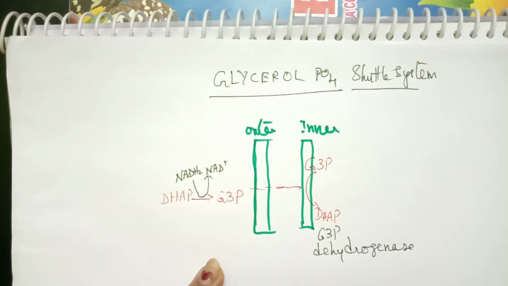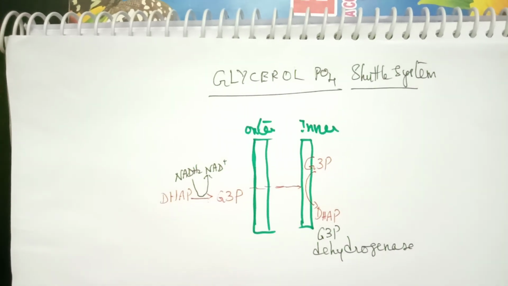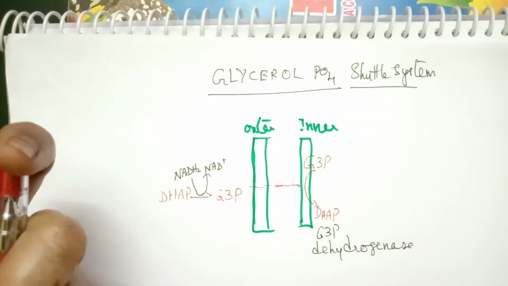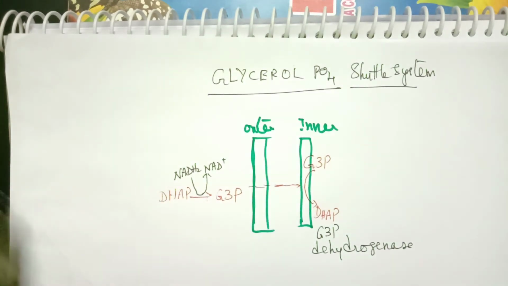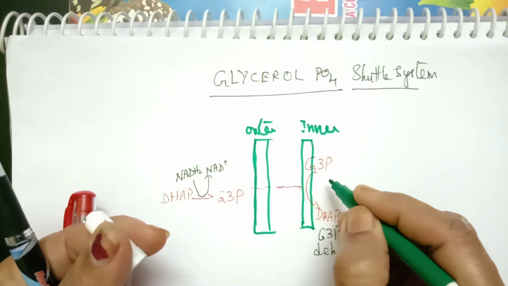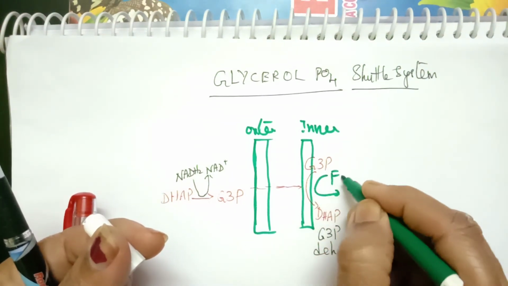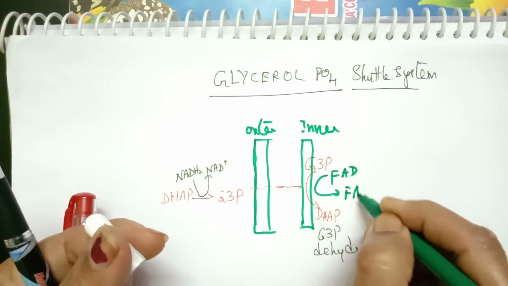Now here what happens is FAD is converted to FADH2, during this conversion.